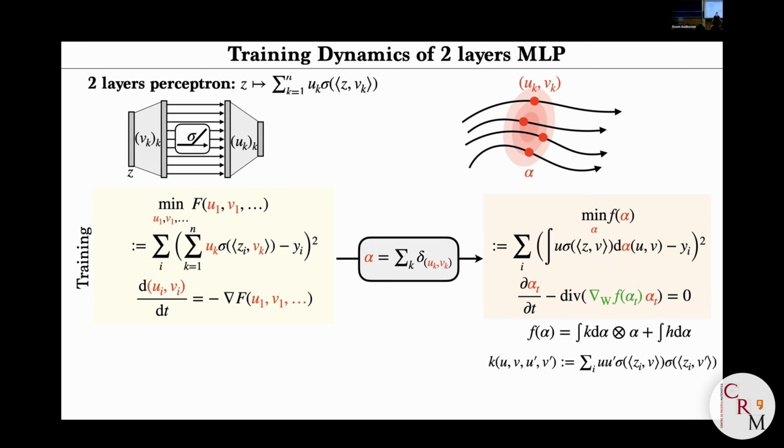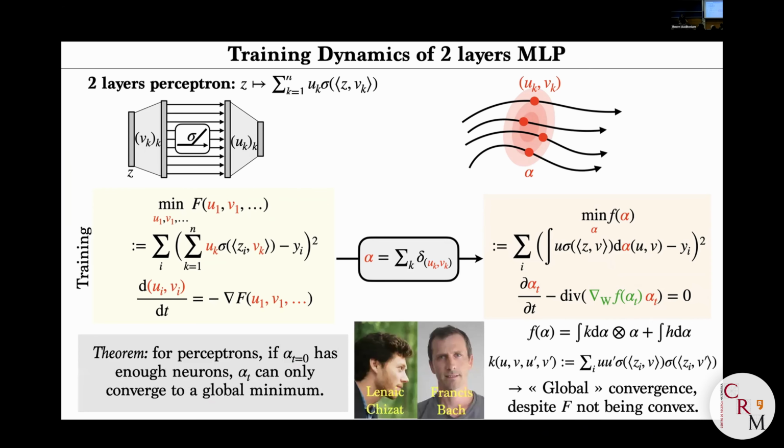If you get stars that evolve according to Newtonian potential, they are going to obey this type of PDE, and these are horrible and intractable in general. The good news is for this very specific case of function, equivalently for this very specific case of kernel K, in particular, which has this linear dependency on part of the variable, you can exploit this and prove a global convergence theorem that was proved in this paper by Chizat and Bach a few years ago, which is basically